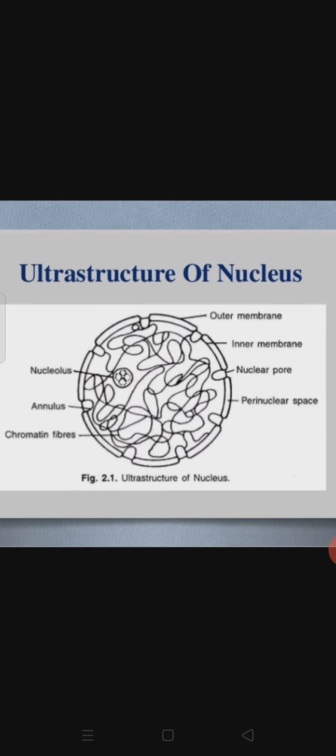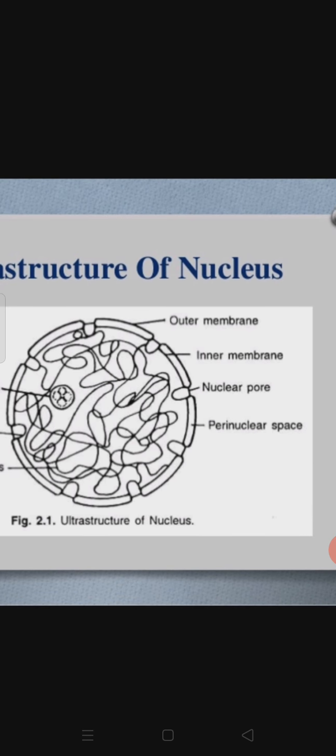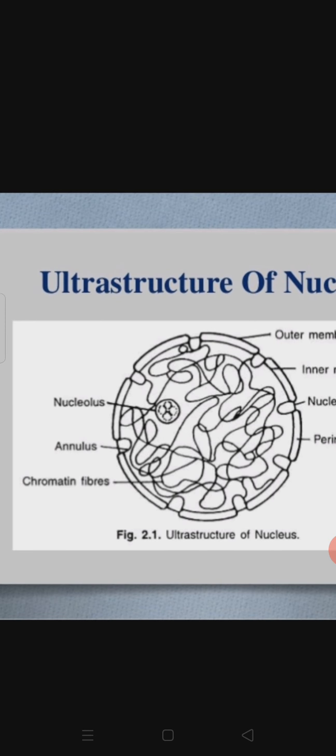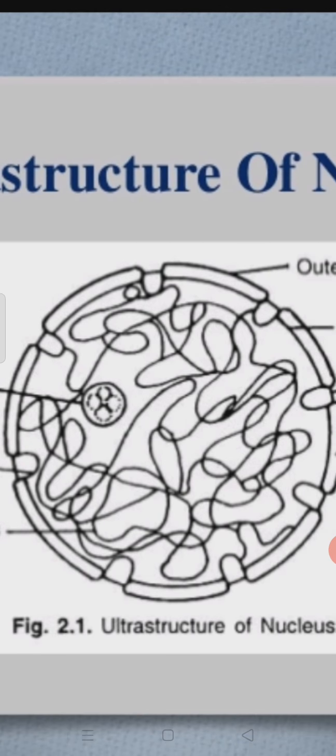So actually this is the ultrastructure of the nucleus. When you see under the microscope, you are able to see the structure like this. Okay, if the question is asked, then you have to draw the diagram like this. That is the outer membrane, inner membrane, nuclear pore, perinuclear space, meaning the two membranes contain a space between them, which we call the perinuclear space. Then chromatin fibers, that is the chromosomes, are present. Annulus, that is the ring-like structure present in the nuclear envelope or nuclear membrane. Nucleolus, which contains the RNA, protein, ribosomes.